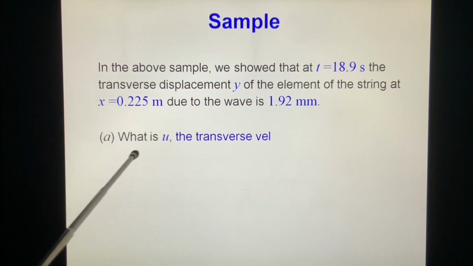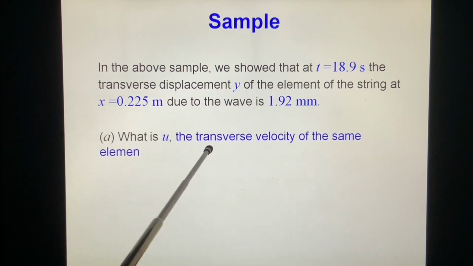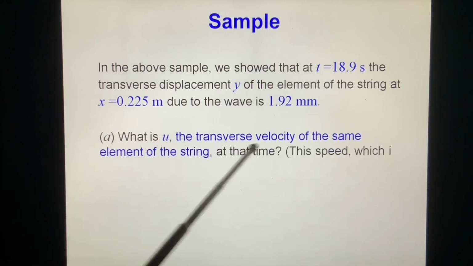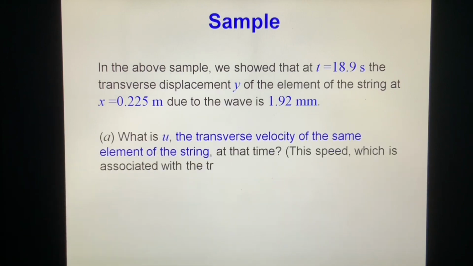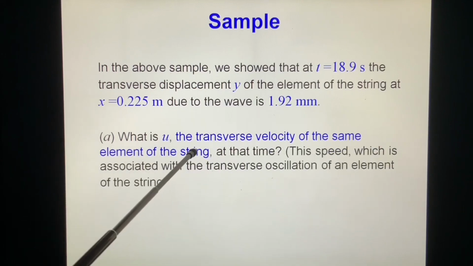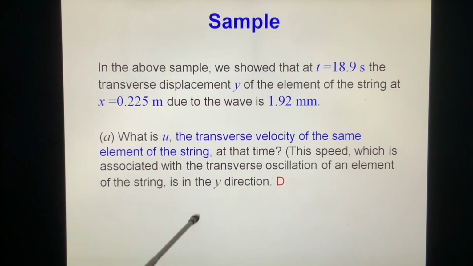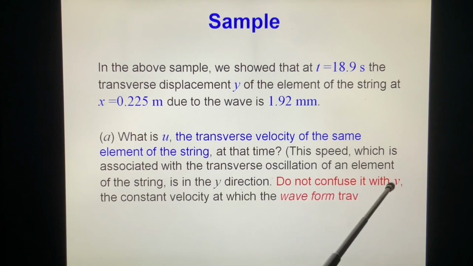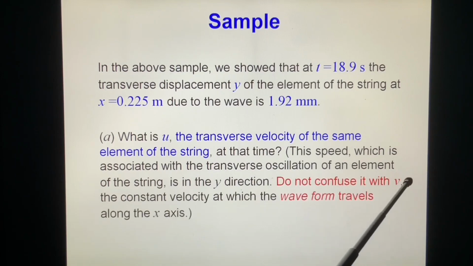Question A. What is u, the transverse velocity of the same element of the string at that time? Remember, this is the speed of the element of the string, so it's along the y direction, okay? Do not confuse it with v. They are different. v is the wave velocity, while u is the velocity of the element of the string.